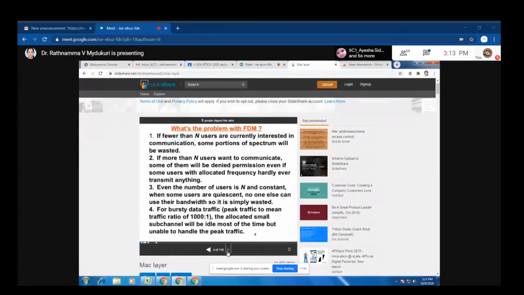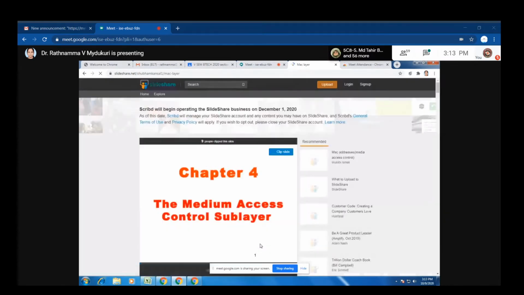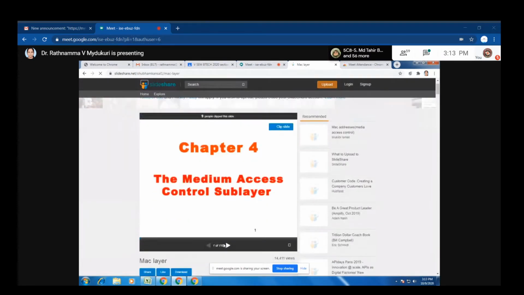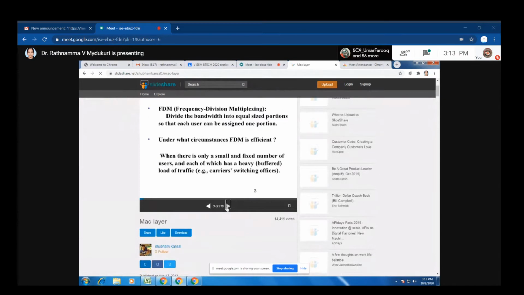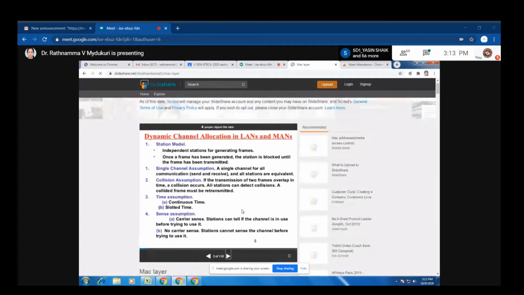To overcome this static channel problem, we have dynamic channel allocation. In dynamic channel allocation, we are given five key assumptions.